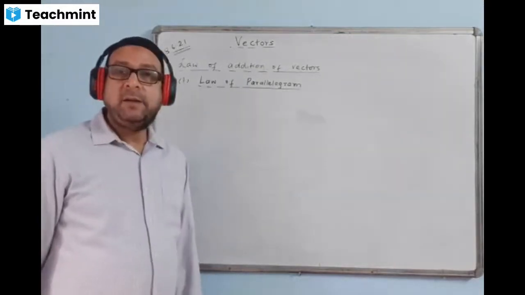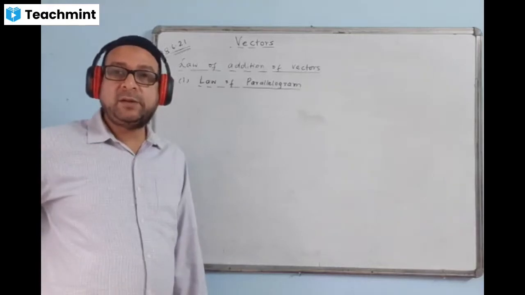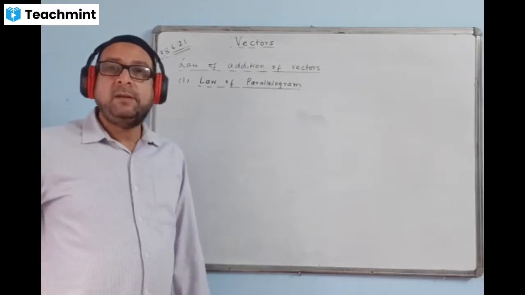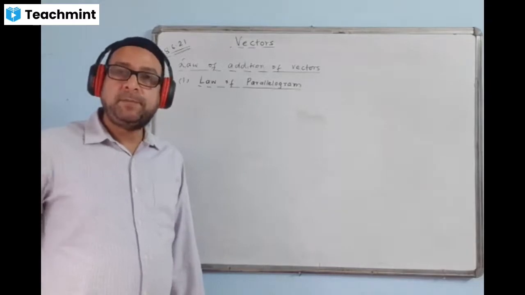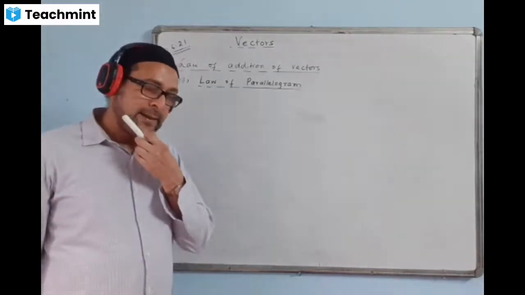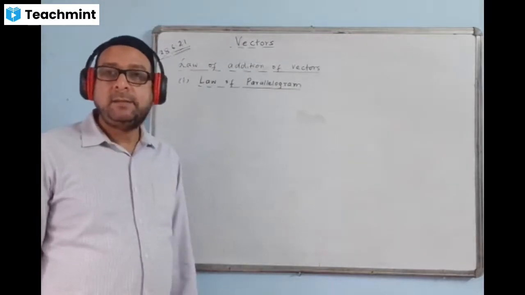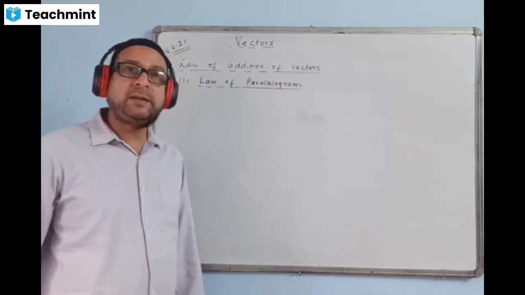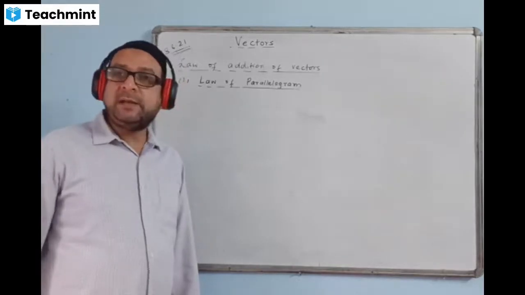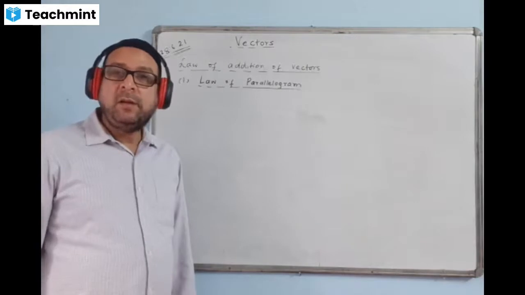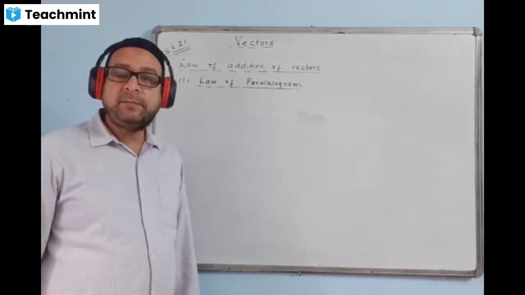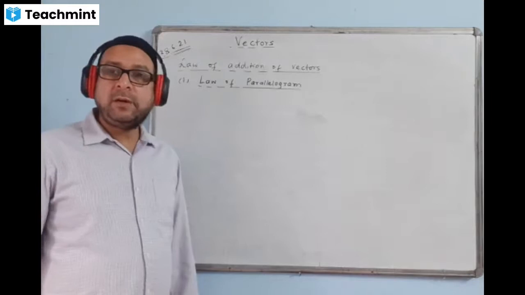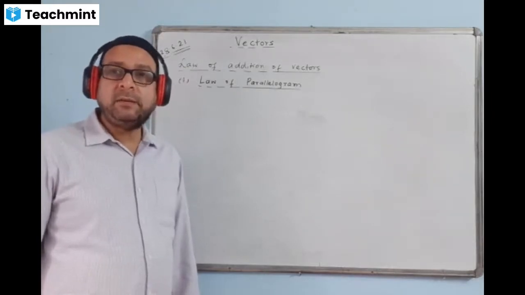Statement of law of parallelogram: when two vectors represent the two adjacent sides of a parallelogram, taken in order.